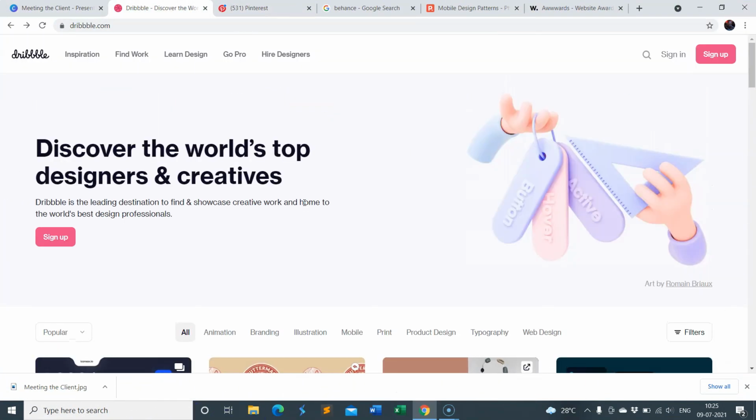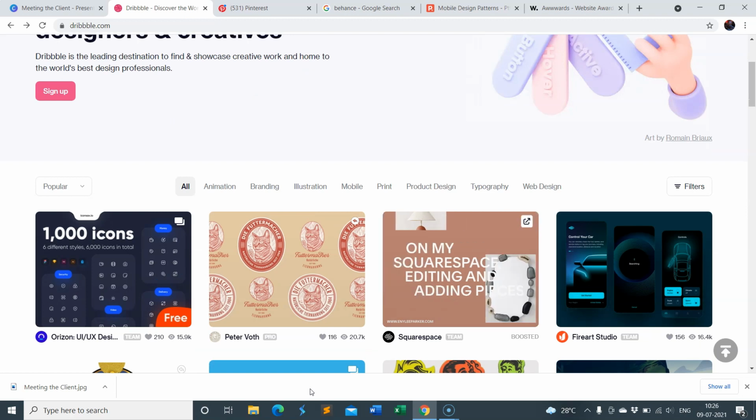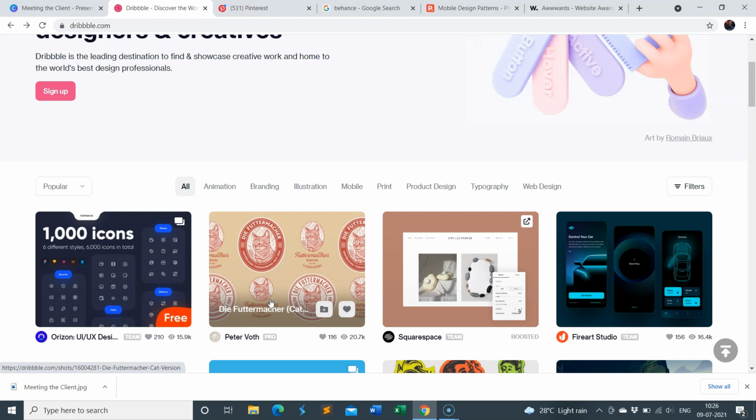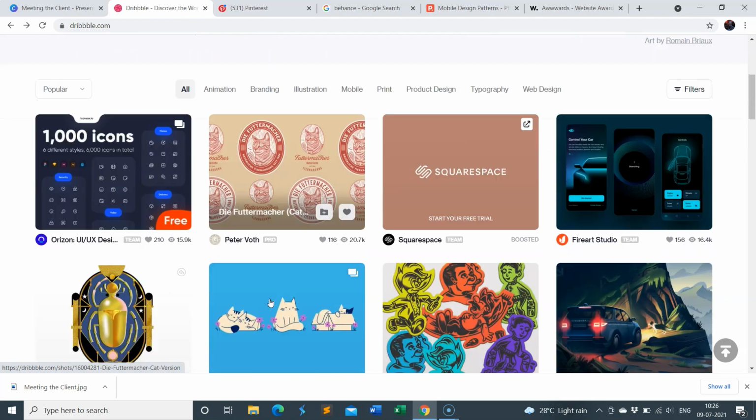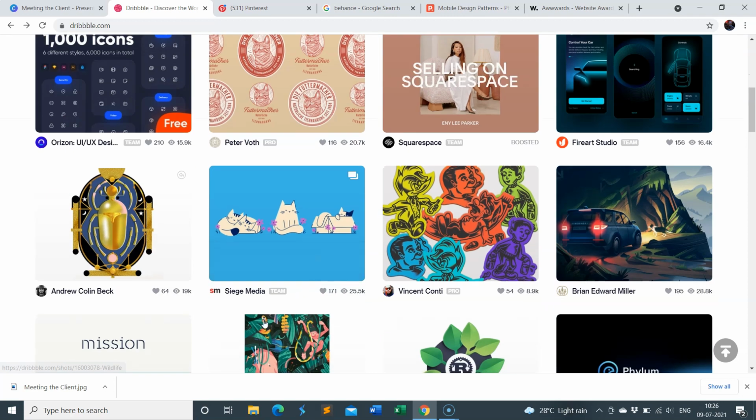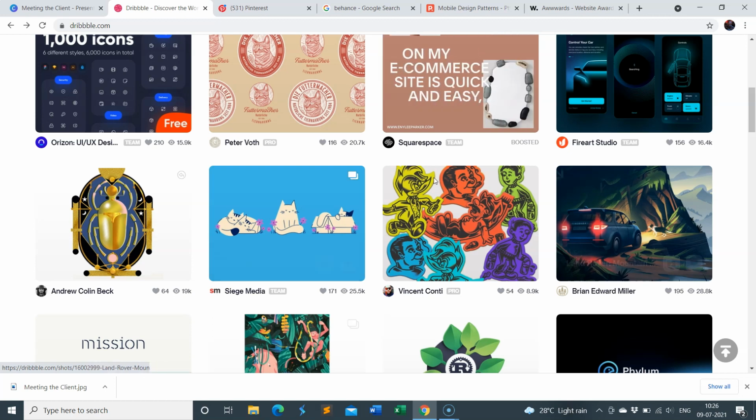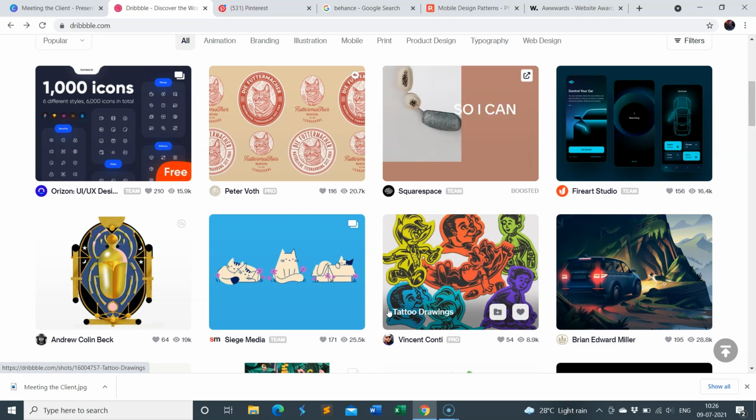So the first website is Dribbble. Now this is a website which is really popular among designers. You can find a lot of inspiration here, related to designs of every kind and various categories. But also, once you create some design and you want to upload it to some social platform, you can just upload it here. So it's going to be like your online portfolio.